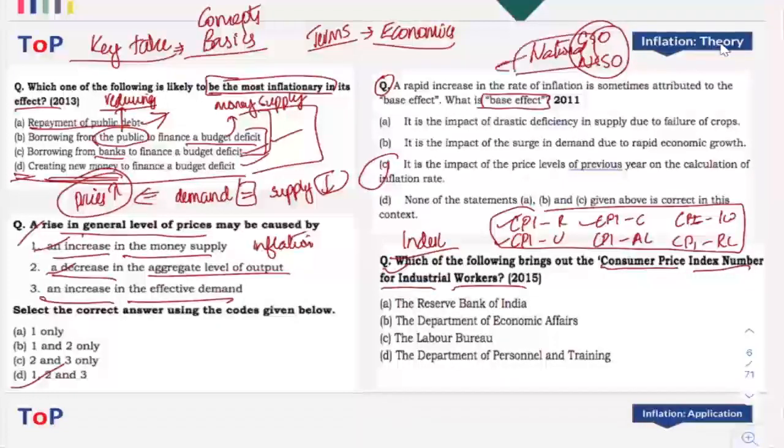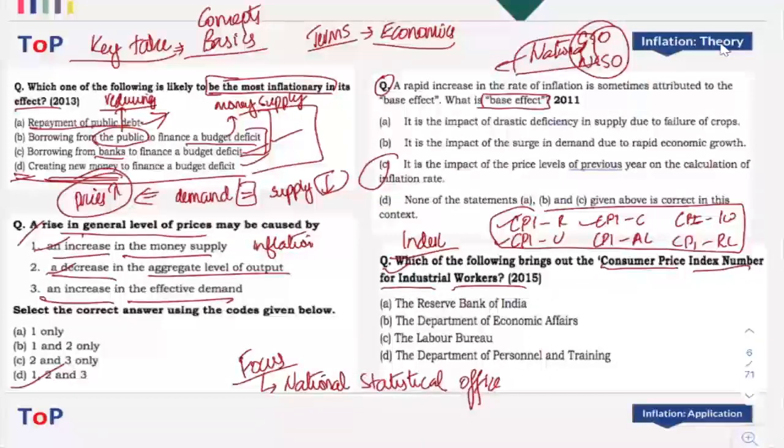So you have to take this particular focus area: recent changes in the calculation of inflation. Earlier CSO and NSSO used to calculate different types of indexes. Now these are combined together and we have the National Statistical Office. So do read about the National Statistical Office. UPSC may ask a question related to it.